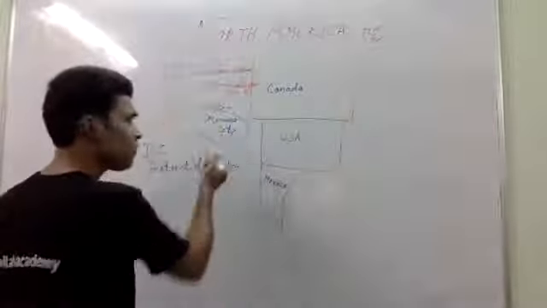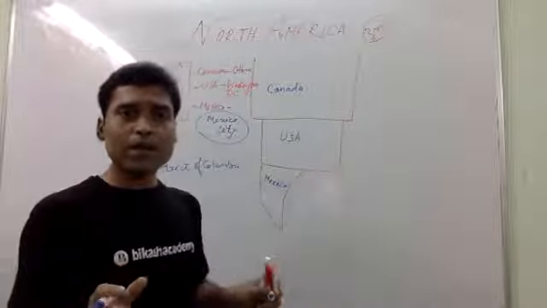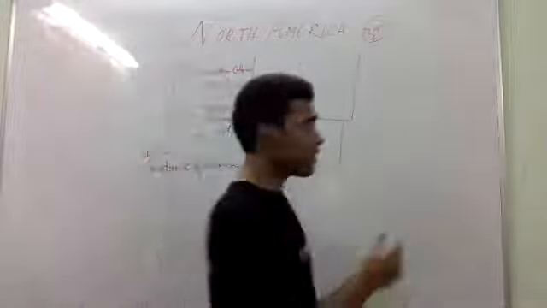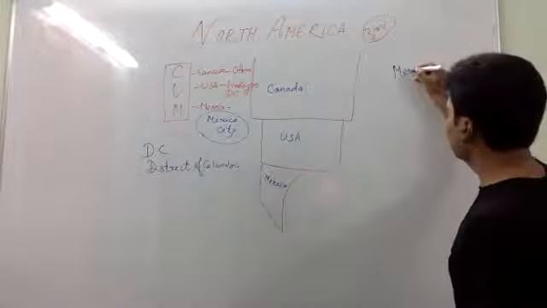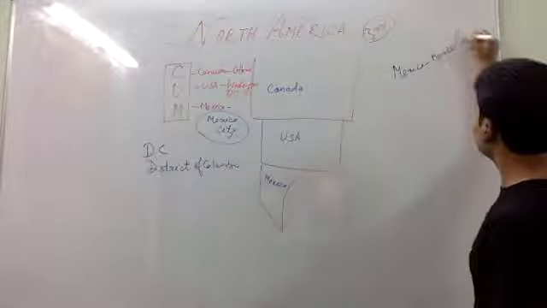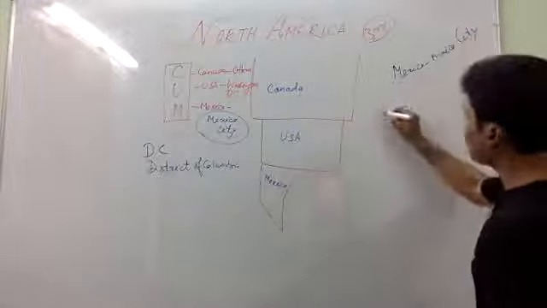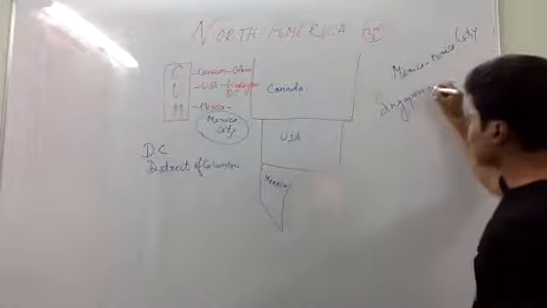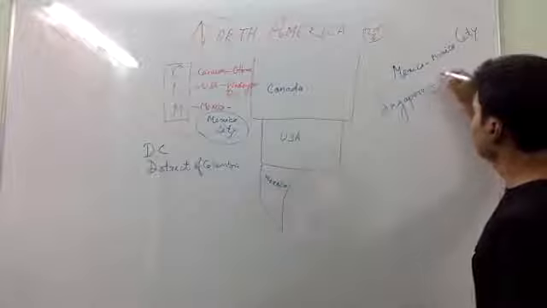I will give you a number of capitals which are just like the same country. Take an example here. Suppose if I say Mexico, then Mexico City. If I say Singapore, then just add Singapore City.